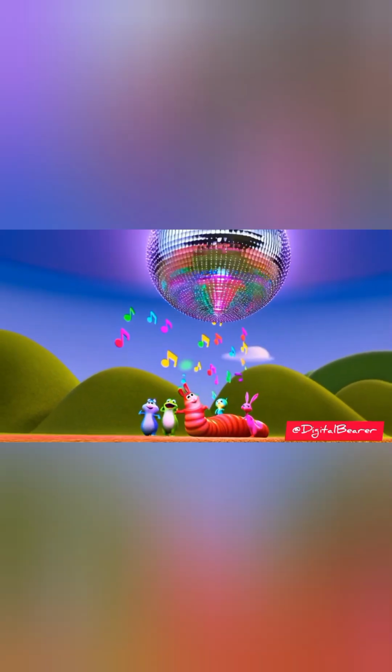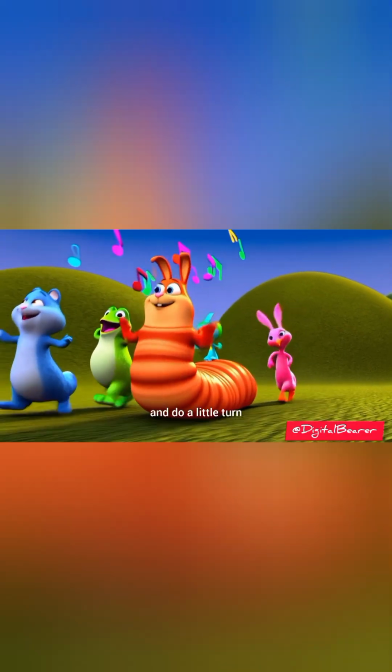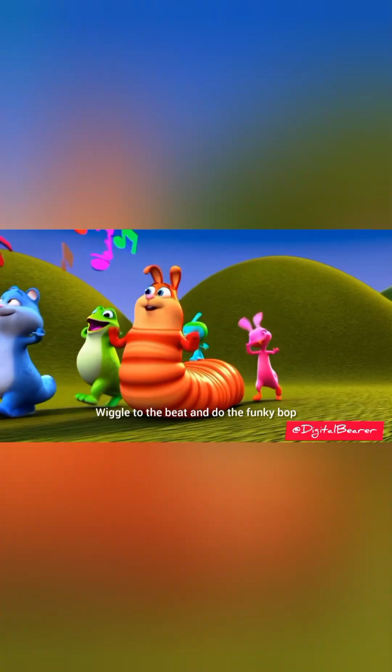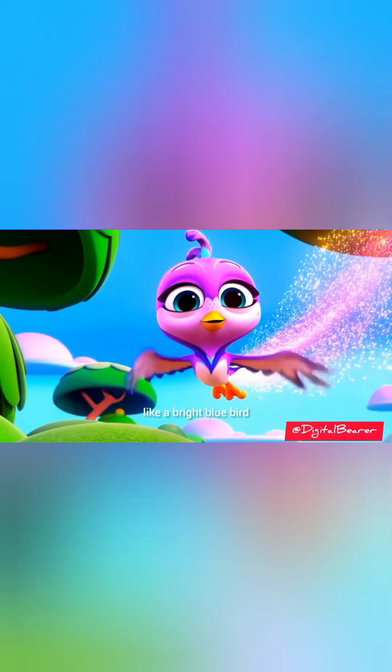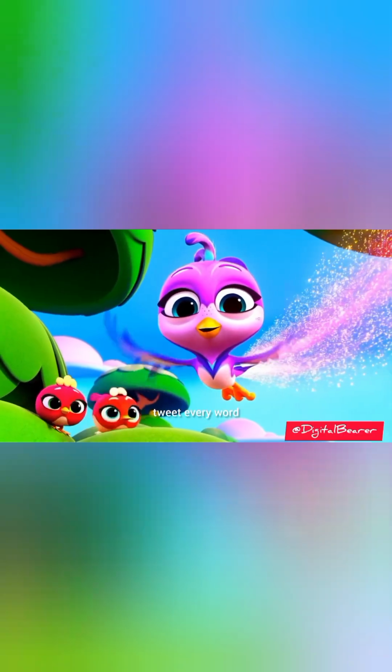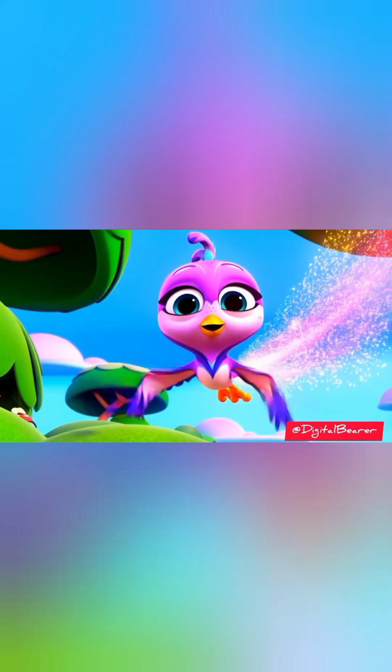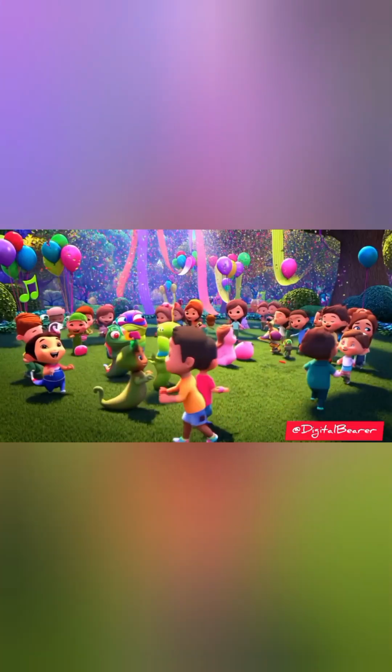Like a worm. Squeal to the left and do a little turn. Wiggle, wiggle, wiggle, don't you stop. Wiggle to the beat and do the funky bop. Flap, flap, flap like a bright blue bird. Fly through the sky, tweet every word. Flap, flap, flap, spread your wings. Let's soar around while everybody sings.